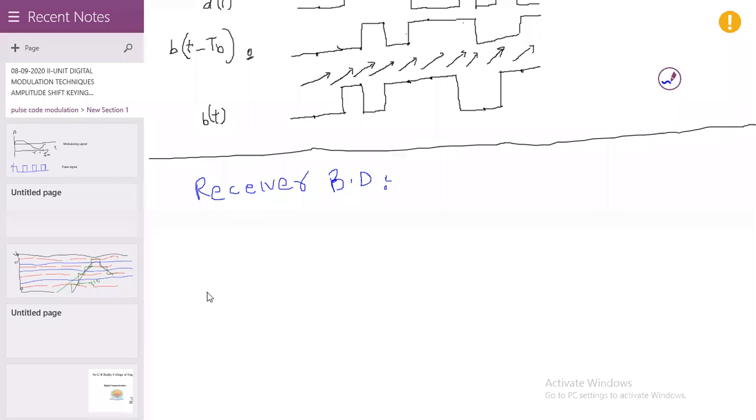So first here we can receive that DPSK signal. That signal is given to the synchronous demodulator.